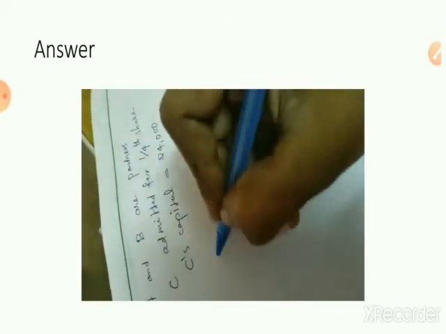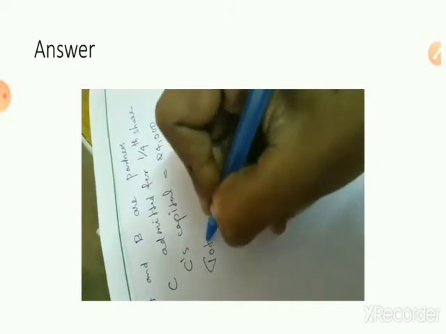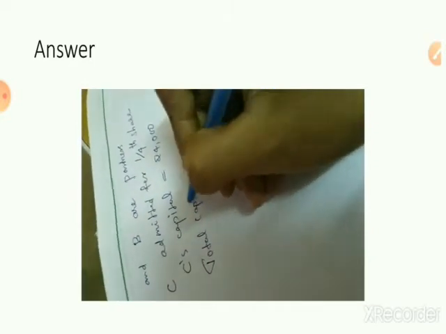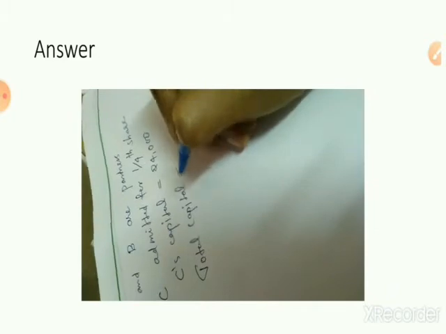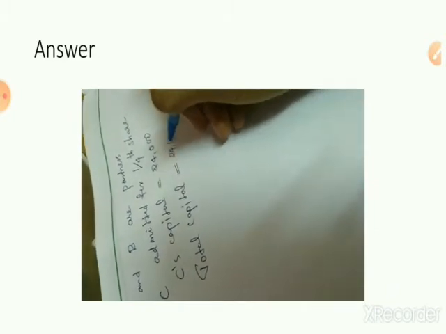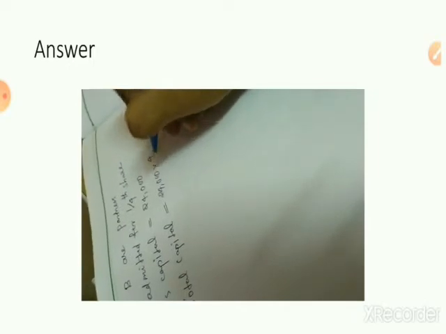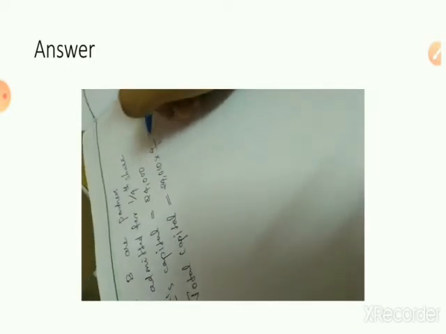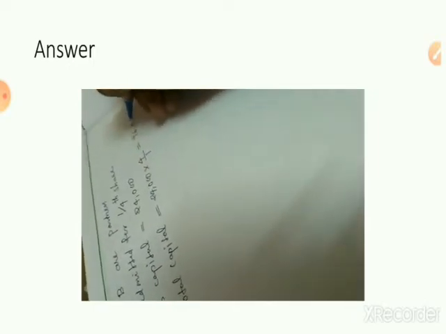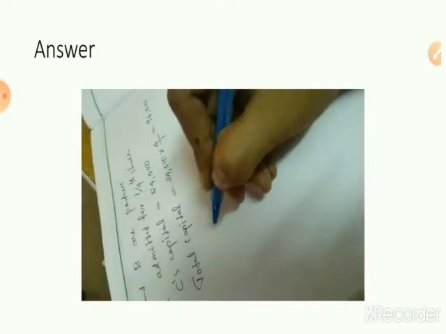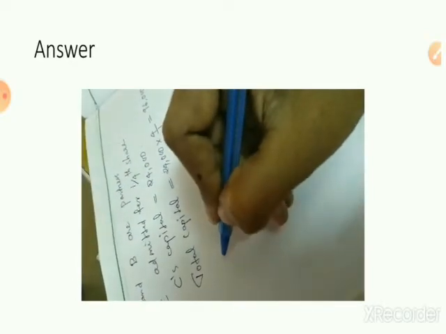Now based on C's capital, we'll calculate the total capital. Total capital is equal to 24,000 into 4/1, so we get 96,000. That is the total capital.